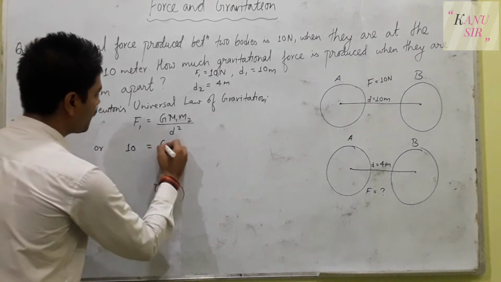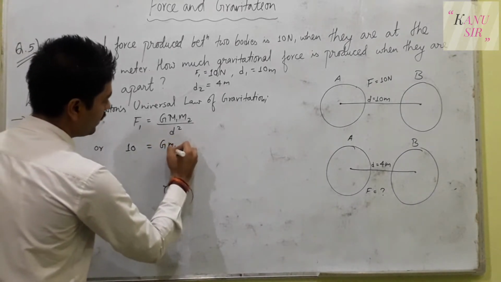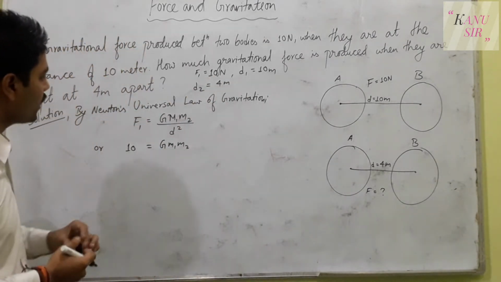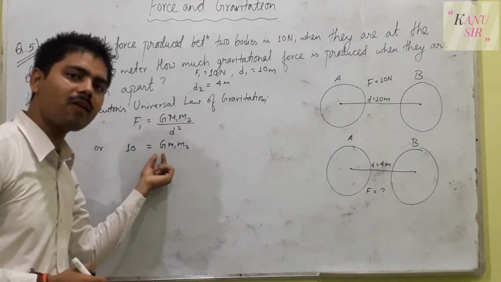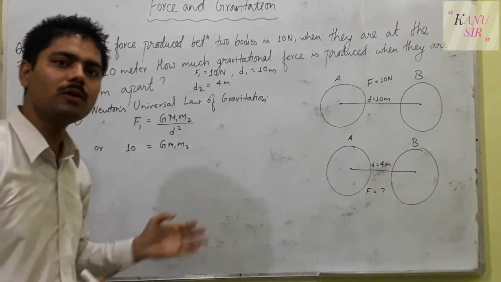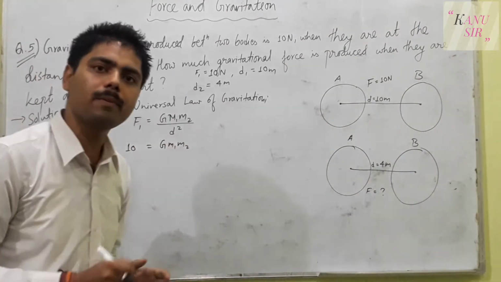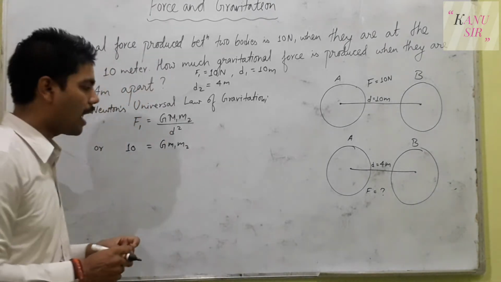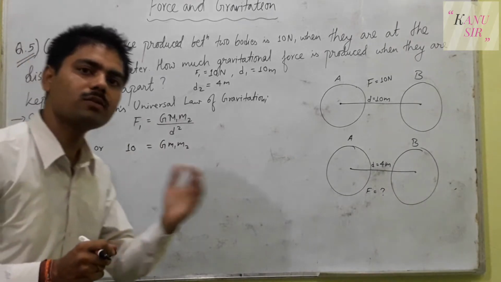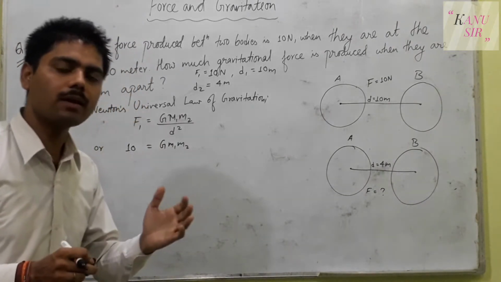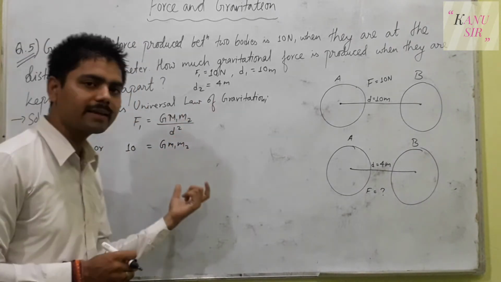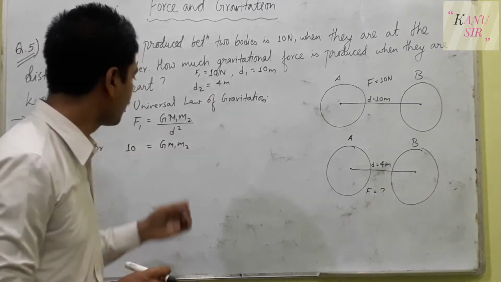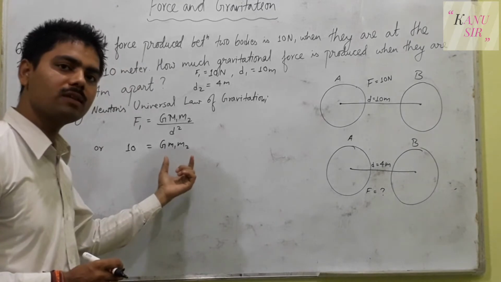The value of G, m1 and m2 are not given in the question. Yes, we can memorize the value of G and write it, but I think writing the value of G will make the solution more complex, so rather not to put the value of G here. How you can understand under which question we should put the value of G and under which we shouldn't, that depends on your practice. The more you practice, the more you will understand where to keep the value of G or not.